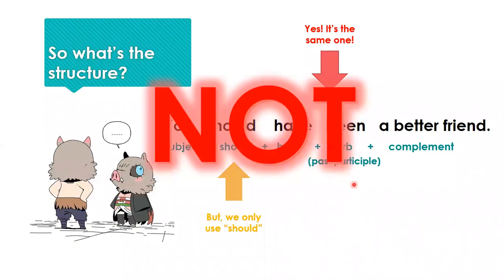Just by adding this "not," you make it negative. Where do you add it? In the same place. Okay. Remember, it's the same structure. So you add it in the same place, right after the modal, right after should. Okay. So we move on.